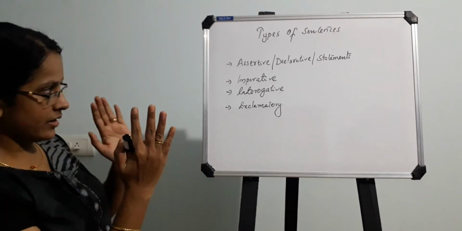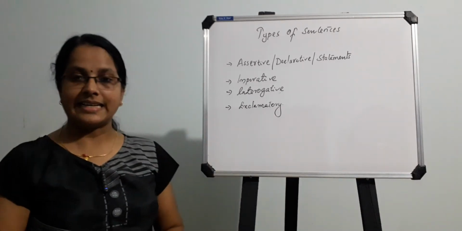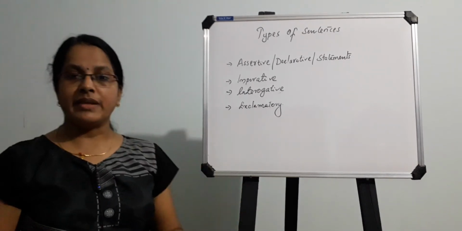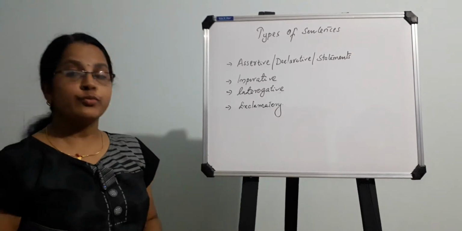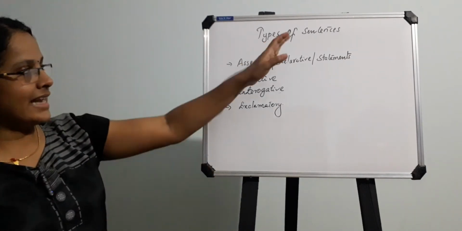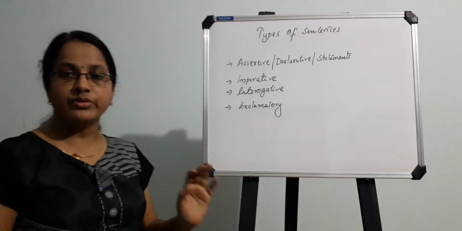Once we are able to clear out which are the four types of sentences and how you can find them, you will feel it very easy to move on with English sentences. So, shall we move on? Types of sentences. There are usually four types of sentences in English.